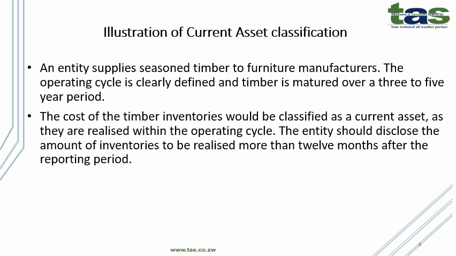Let us look at an illustration of current asset classification. An entity supplies seasoned timber to furniture manufacturers. The operating cycle is clearly defined and timber is matured over a 3 to 5 year period. Now, the cost of the timber inventories would be classified as a current asset as they are realized within the operating cycle. The entity should disclose the amount of inventories to be realized more than 12 months after the reporting period.